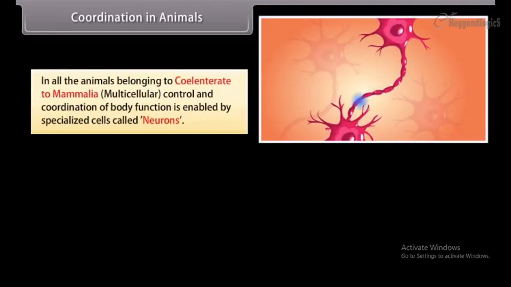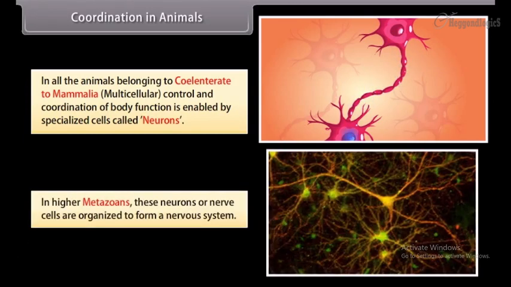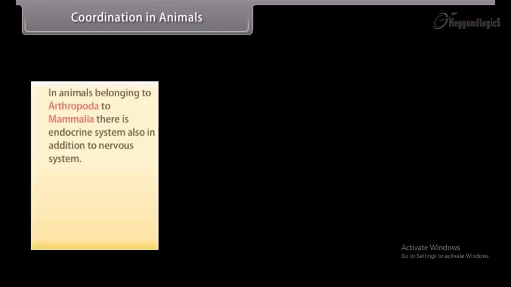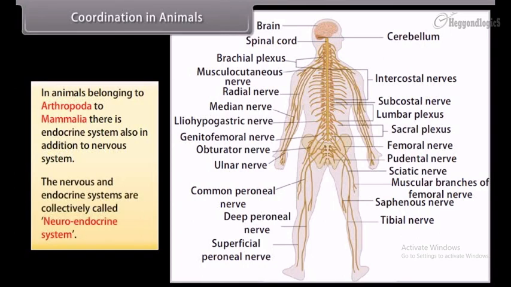Coordination in animals. In all the animals belonging to Coelenterata to Mammalia, multicellular control and coordination of body function is enabled by specialized cells called neurons. In higher metazoans, these neurons or nerve cells are organized to form a nervous system. In animals belonging to Arthropoda to Mammalia, there is an endocrine system also in addition to the nervous system. The nervous and endocrine systems are collectively called neuroendocrine system.